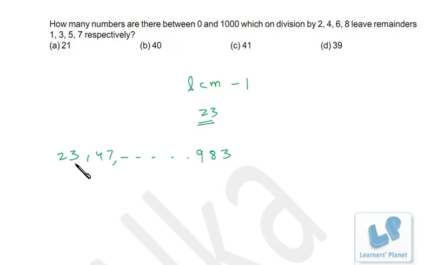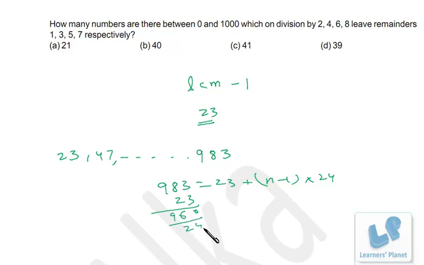So from 23 to 983, how many terms are there that we have to calculate? Now this is a simple arithmetic progression with a common difference of 24. So the last term minus the first term, divided by the common difference, plus 1. So 983 minus 23 by 24, plus 1, so n is equal to 41. Okay, I hope you are clear. A very simple problem.